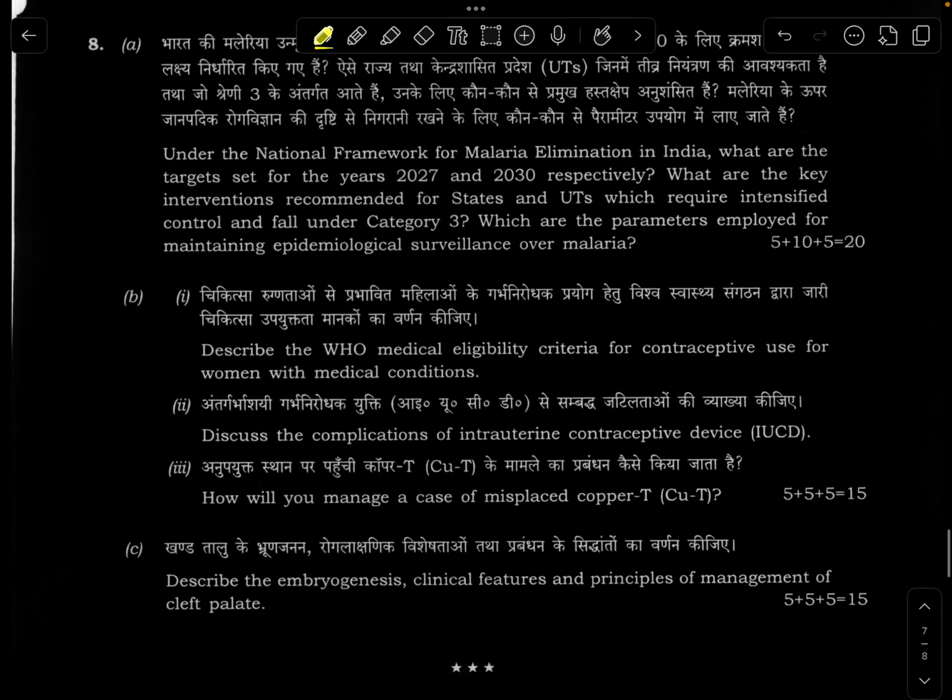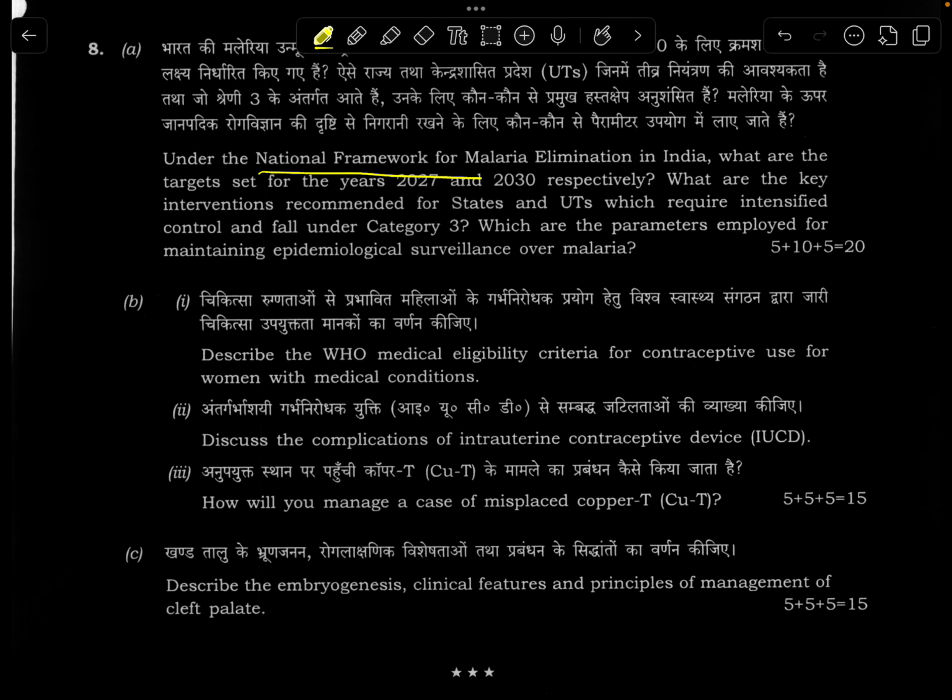Now the eighth question, national framework for malaria elimination, easy.